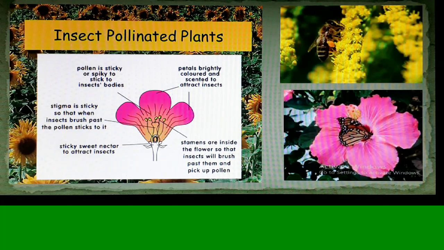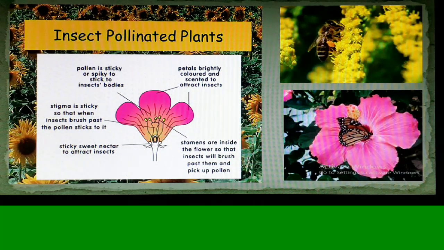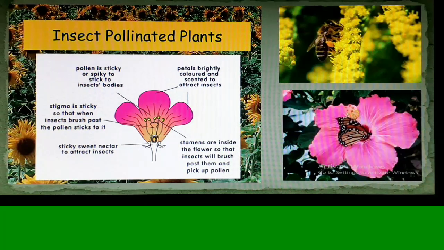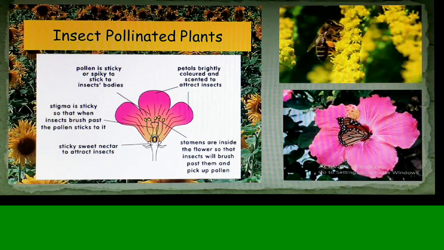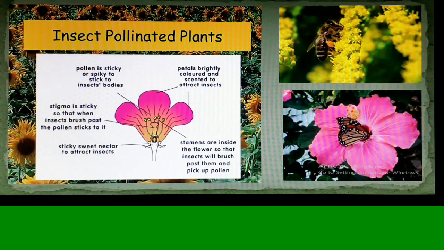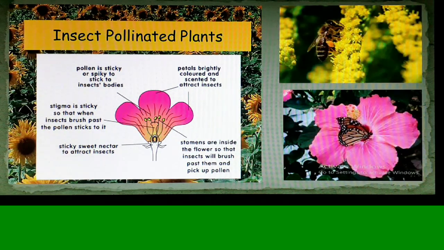And yes, the pollen grains have to be sticky or spiny so that they can stick to the body of the insects, and when the insects come for nectar to the flower, the pollen grains stick to the sticky stigma. So nature has helped the flowers to get themselves pollinated very nicely with the help of the biotic agent called insect.